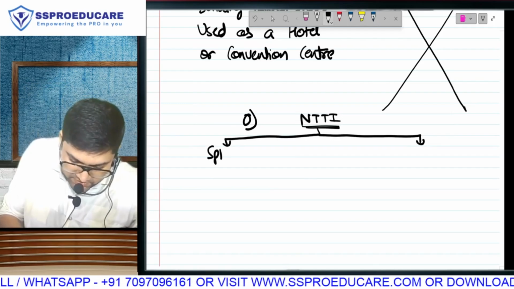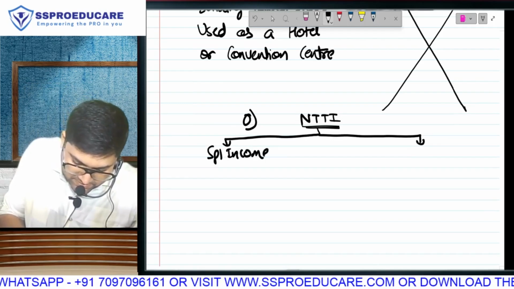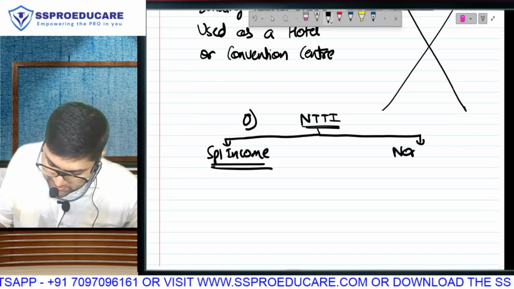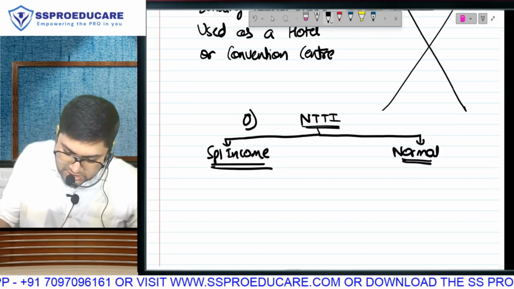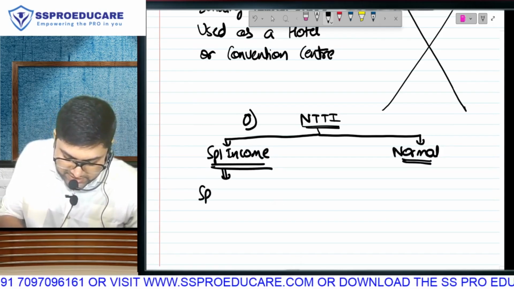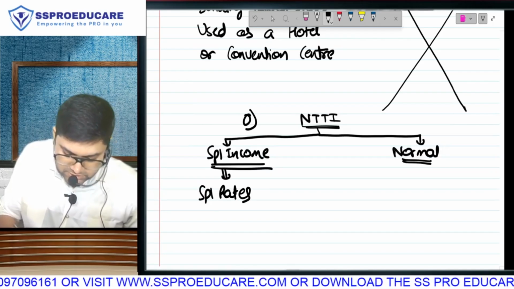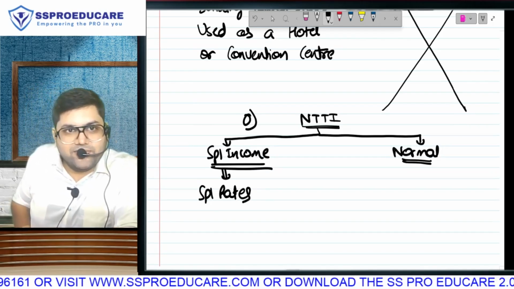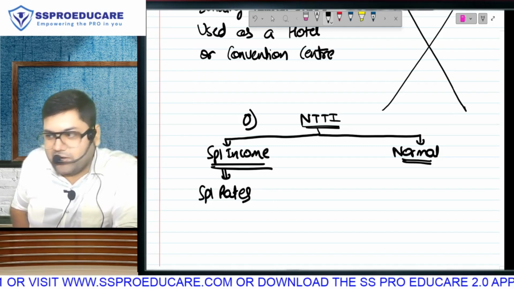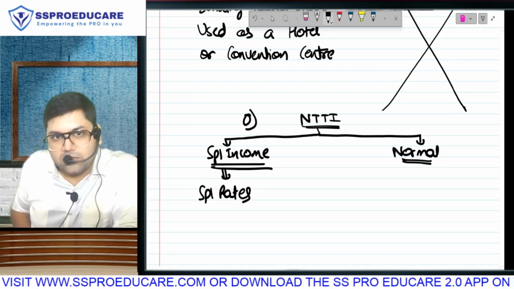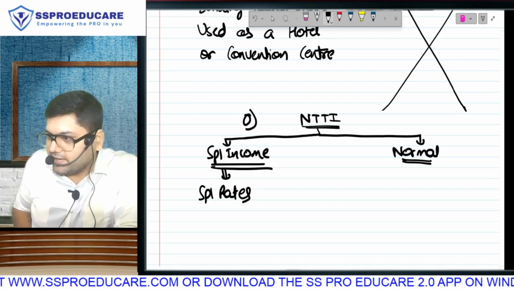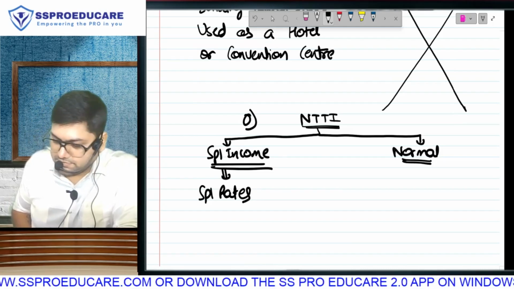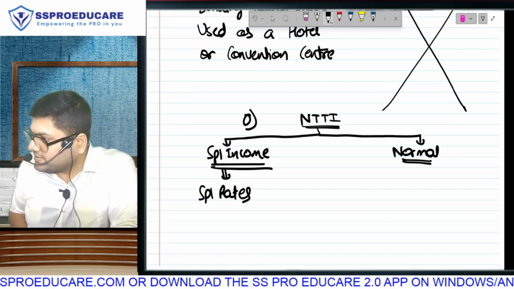Income will be split into special income and normal income. Correct hai? Special income will be always subjected to special rates. Old regime, new regime, etc. discussion is applicable only and only for normal. ये correct है? Everyone? चलो, the special income, special rate.